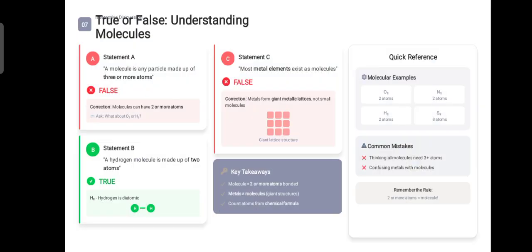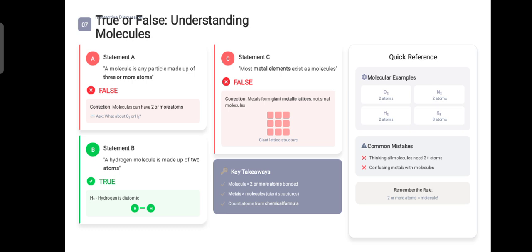Now we are just moving towards your workbook part. Question number 1 is that you just have to judge whether the statement is right or wrong, and if the statement is not correct, what will be its correct statement. The first statement given over there is: the molecule is any particle made up of 3 or more atoms. So what do you think, whether it is right or wrong? A molecule is any particle which is made up of 3 or more atoms. So it's a false statement.